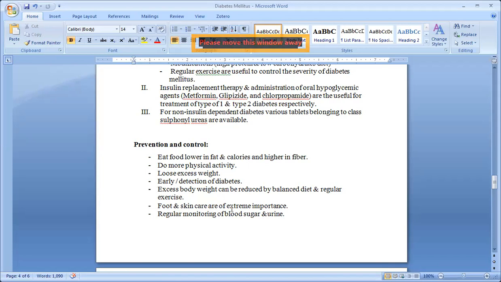Foot and skin care are of extreme importance. Why? Because in diabetes mellitus, the wound will not heal. It is delayed due to diabetes. So foot and skin care are of extreme importance.